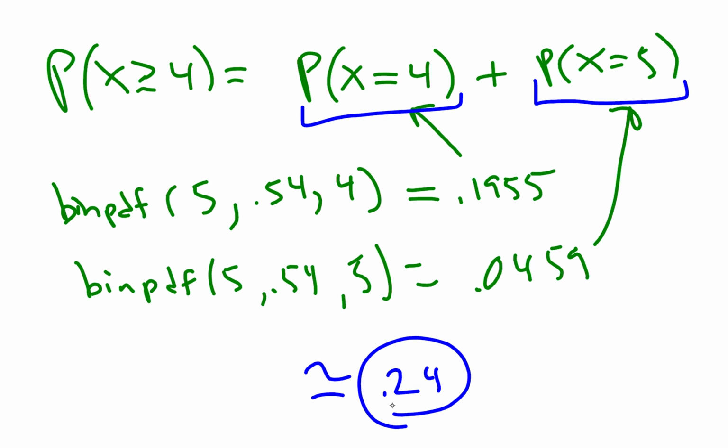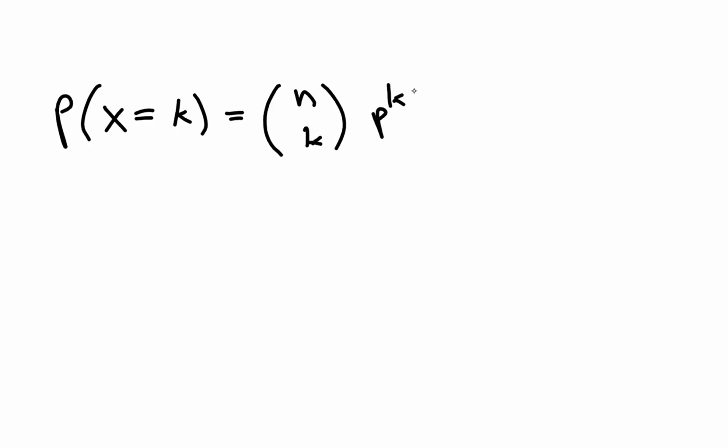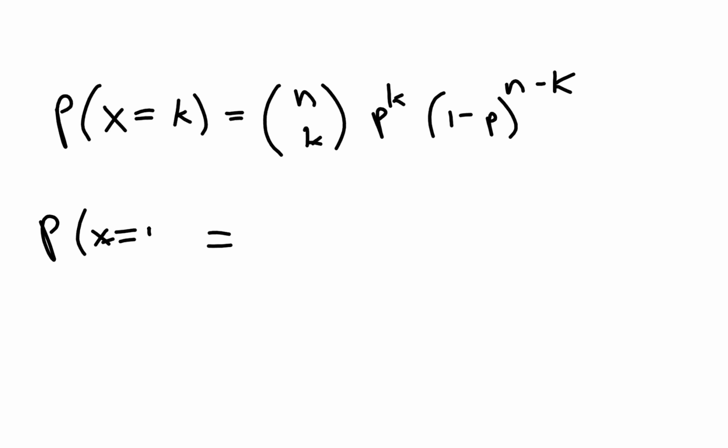Okay, finally, you should know that there is a formula for a binomial probability. So if you were going to use a formula, you might see this in textbooks or someplace else. The probability x equals exactly k is n choose k, p to the k, 1 minus p to the n minus k. So it certainly looks scary, but it's actually not that bad. So in our first case, we wanted the probability that x equaled 4. I'll just calculate that one to show you.